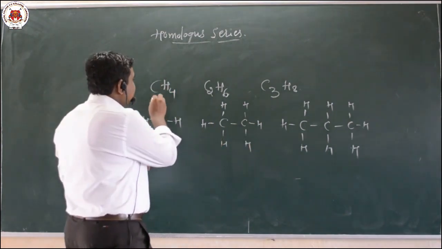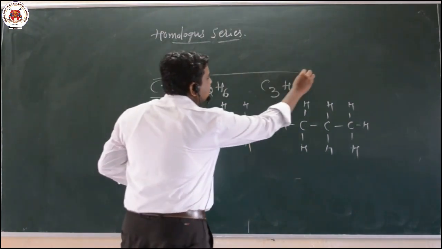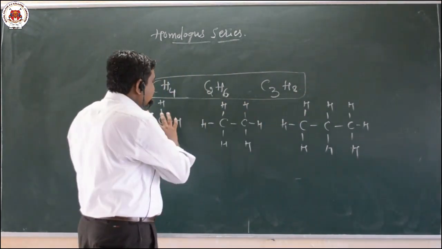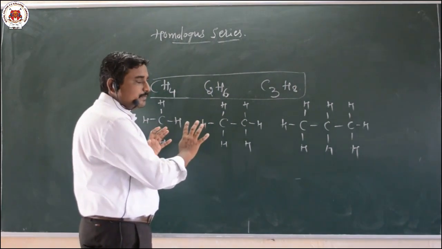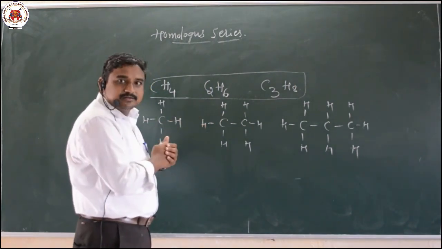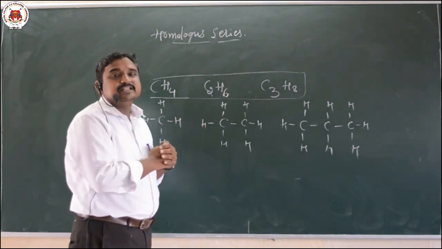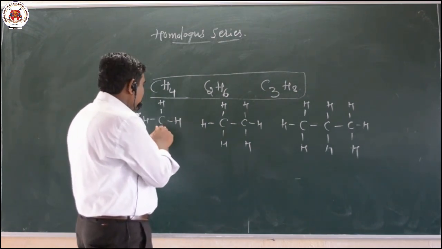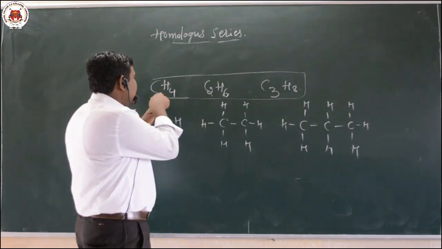These series are structurally related compounds. These are organic compounds which are similar to each other, but the only difference is the CH2 group. Compared to these two, there is an introduction of a CH2 group.